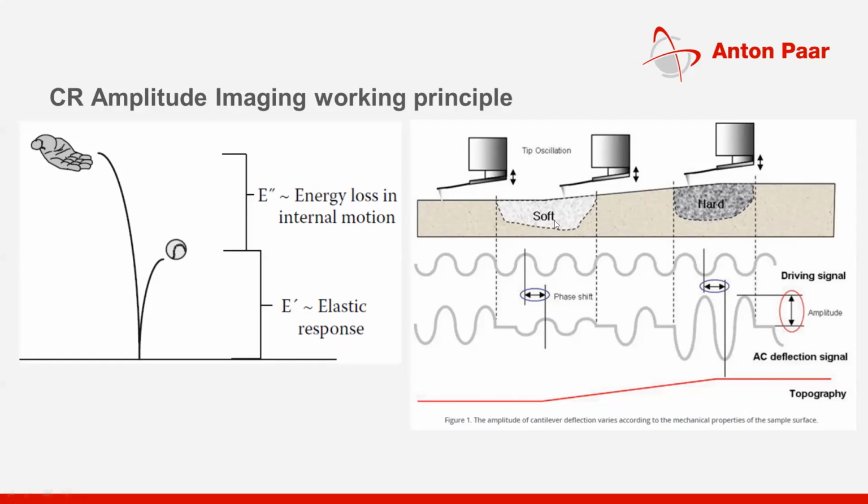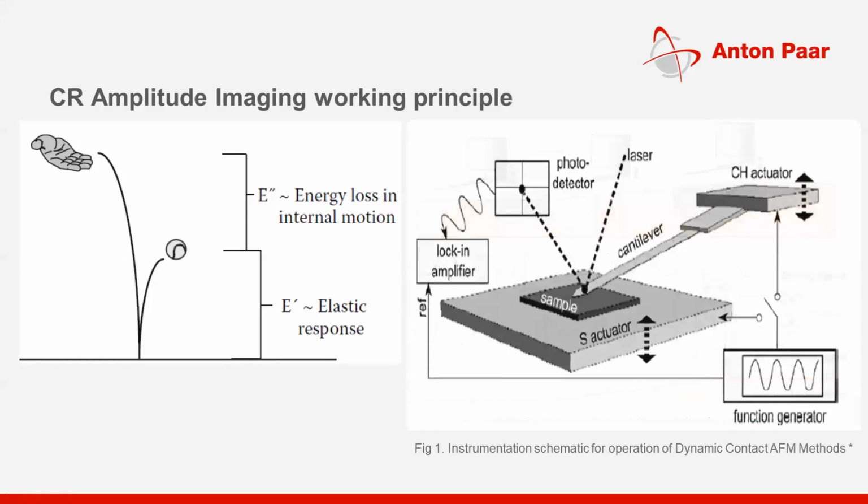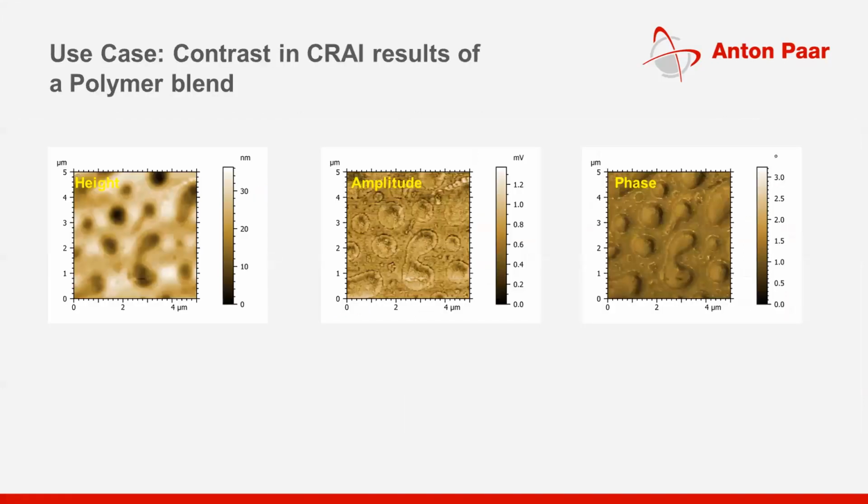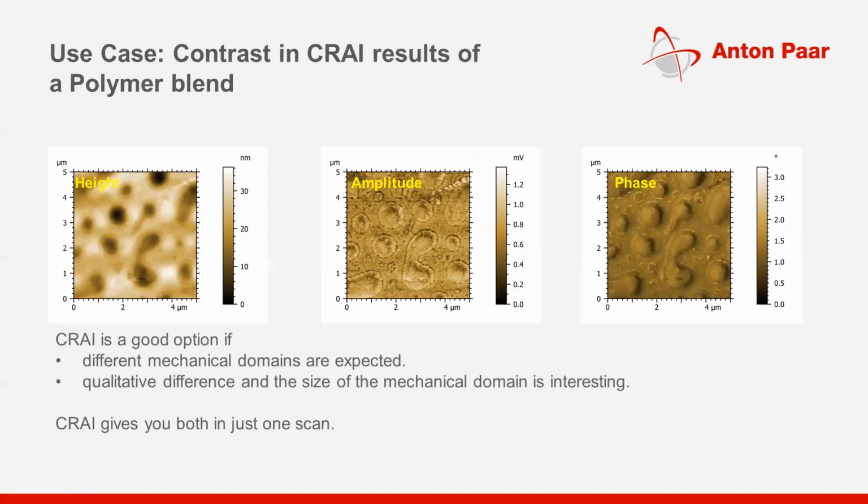A soft material or a hard material, I can differentiate based on the amplitude and the phase introduced for that particular region. I will plot this amplitude and phase as a function of time.